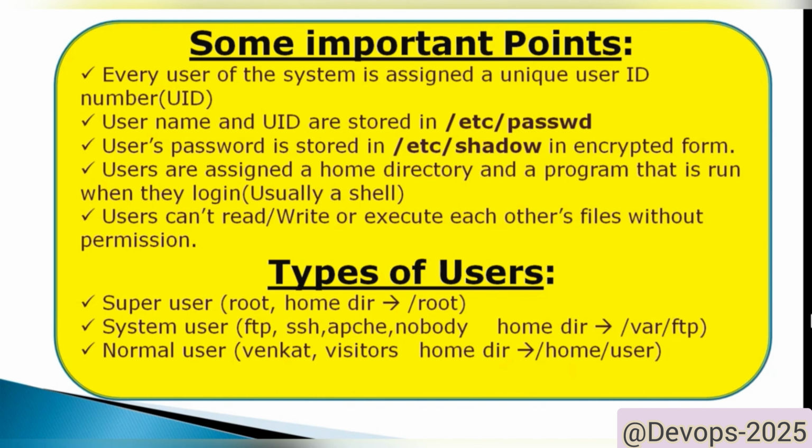As I told, we need to remember three points. Whenever a user is created in Linux, a couple of things are created by default. One is a home directory, second is a mailbox, and third is a unique user ID and a unique group ID given to that user. These are the three things you have to remember. And there are two file paths you need to remember. One is /etc/passwd, where we can find the usernames. The other is /etc/shadow, where we can find the passwords in encrypted format.